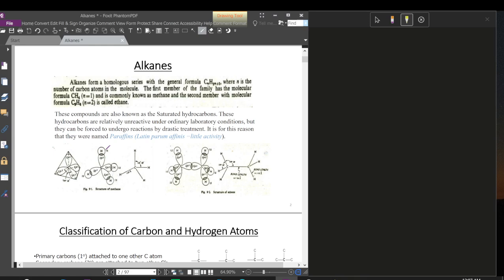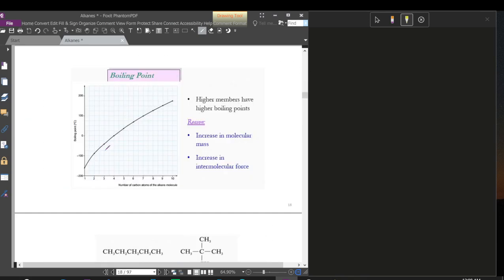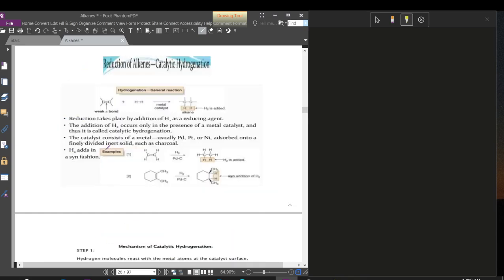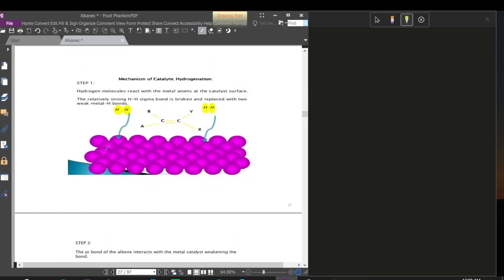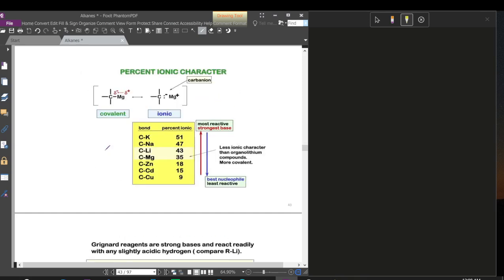That means they don't easily react with any other reagent. That's why these are called paraffins. But they can also react in some reactions, which are substitution and combustion reactions, in typical conditions.